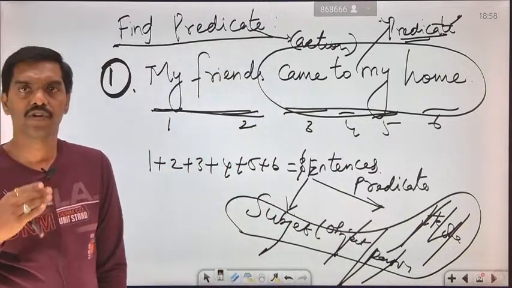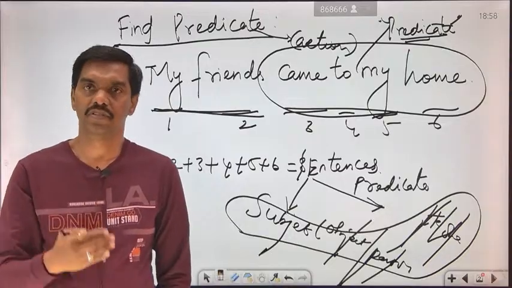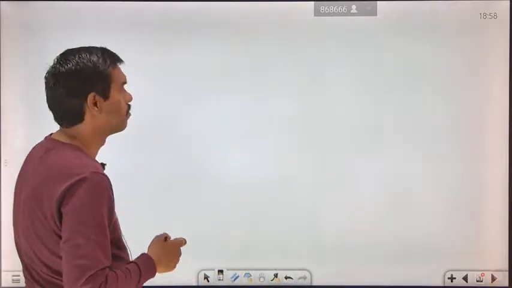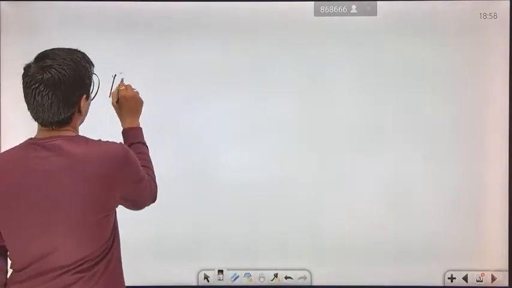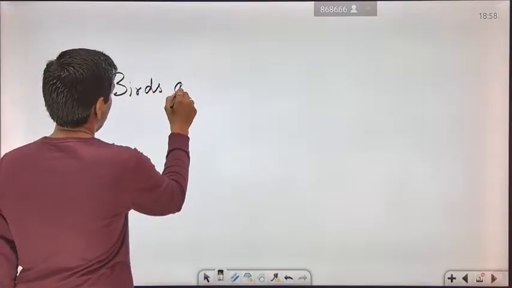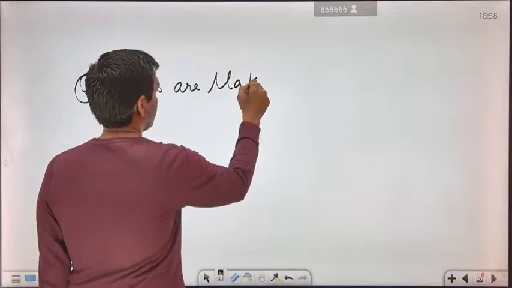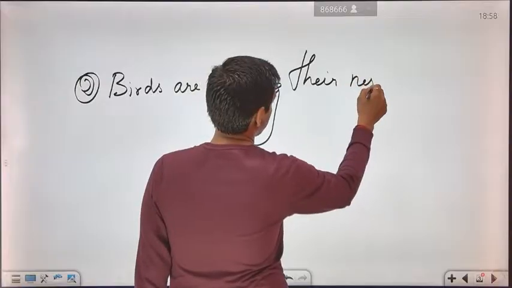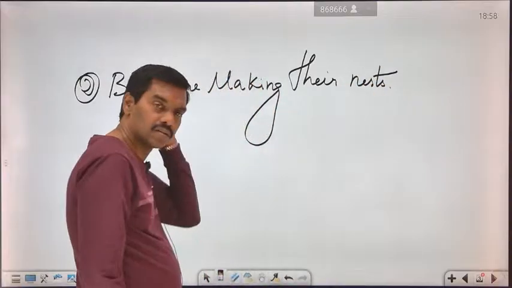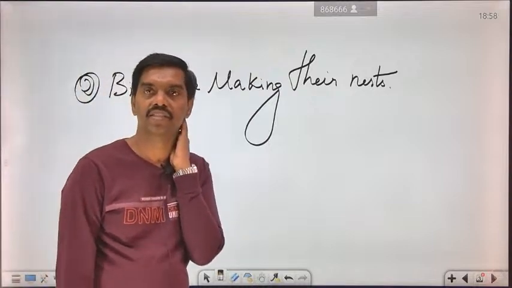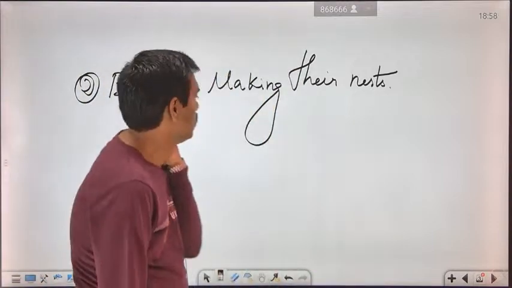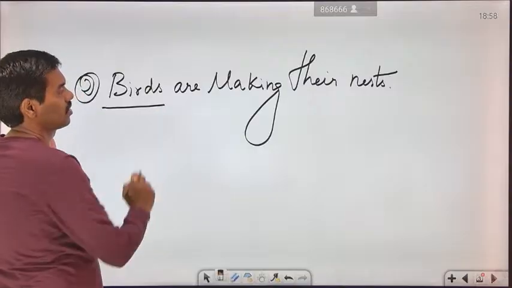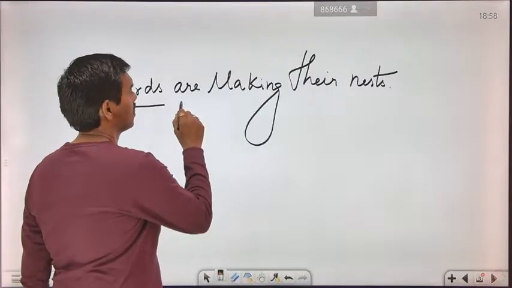So next we see some more examples which are related to the environment. For example, we can say that birds are making their nest. What is it? Birds are making their nest. So here, what subject is coming? Birds. So the birds will be considered as the subject. So are making their nest.